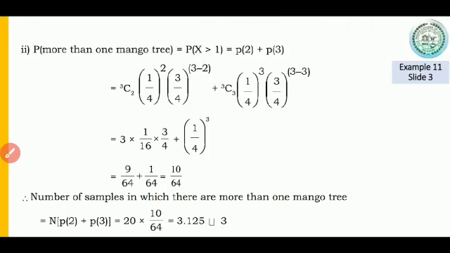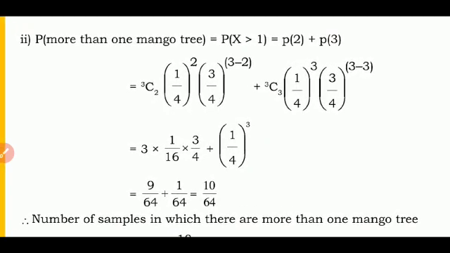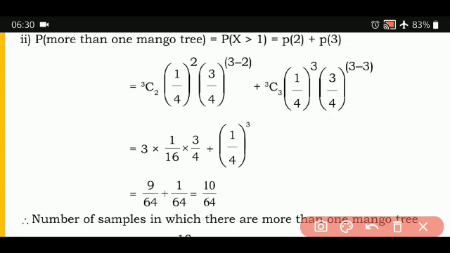The second probability they say here is more than one mango tree. More than means X will take the value more than 1. So more than 1, you will not include 1. If there was an equal to sign, if it was more than or equal to, then you would have included 1 also. But here it is only more than 1.